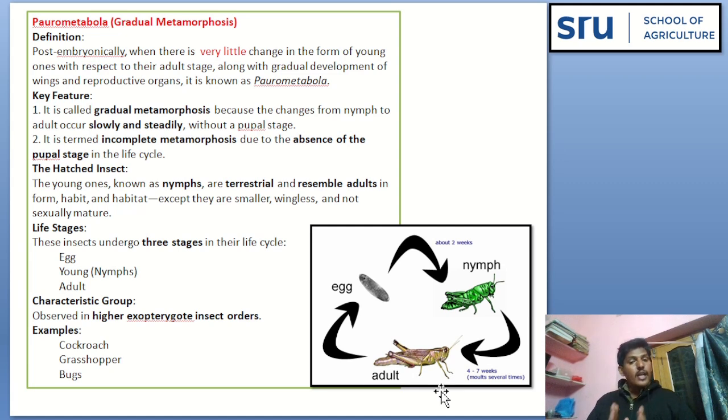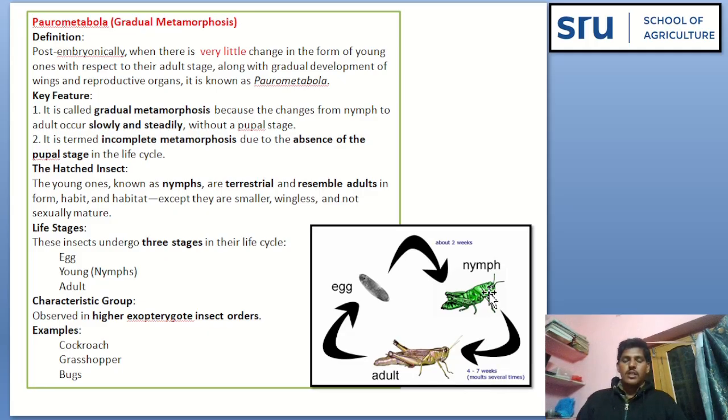It is called gradual metamorphosis because the changes from nymph to adult occur slowly and steadily without a pupal stage. It is also known as incomplete metamorphosis due to the absence of the pupal stage in the life cycle.